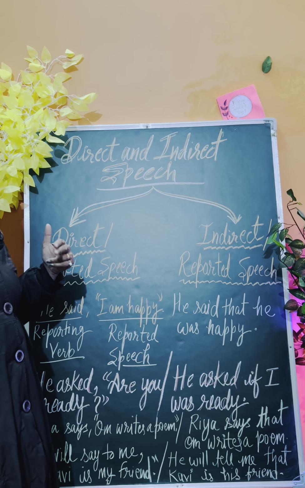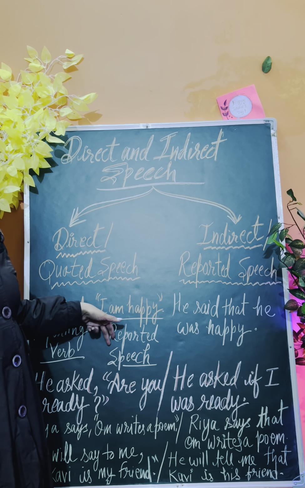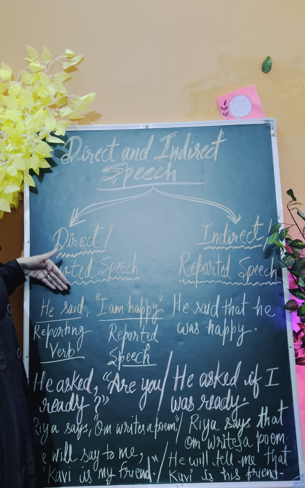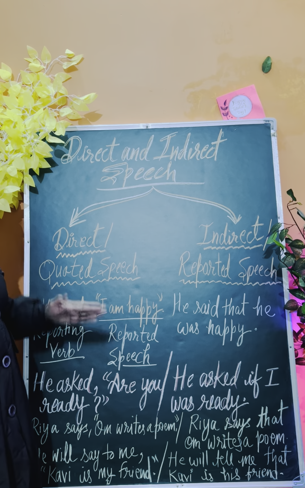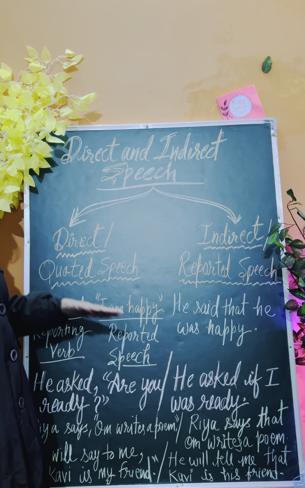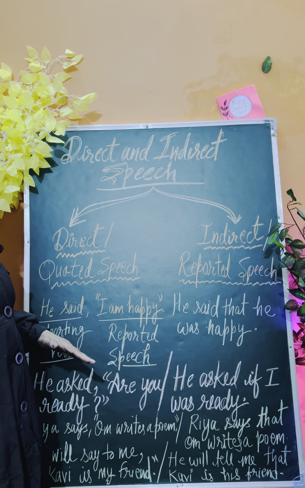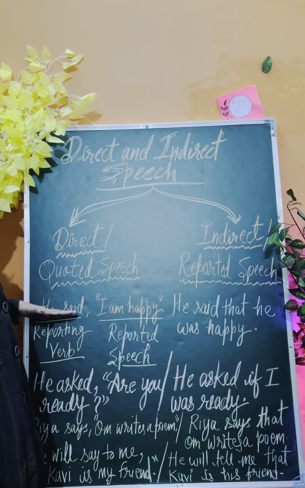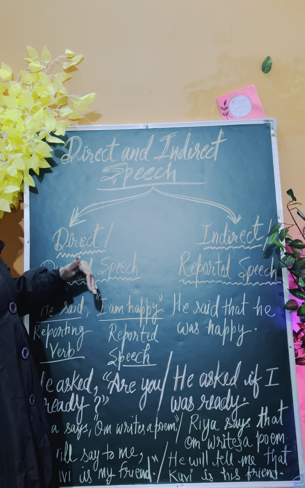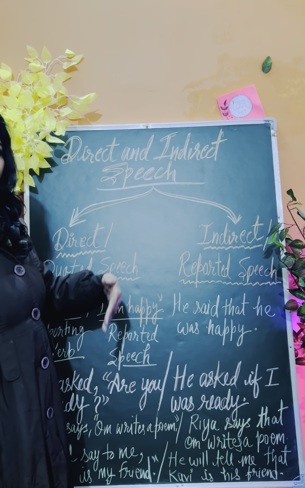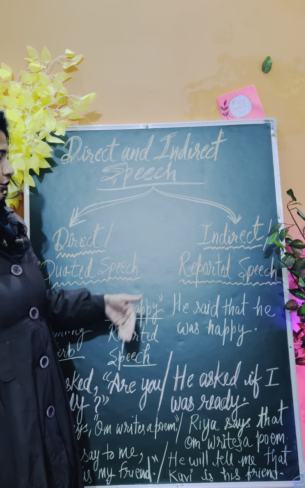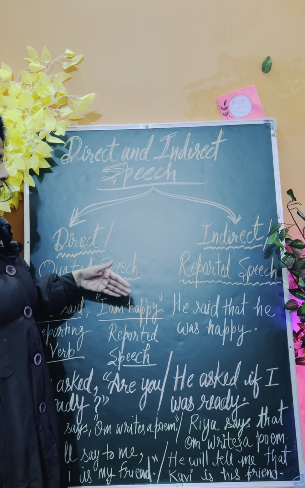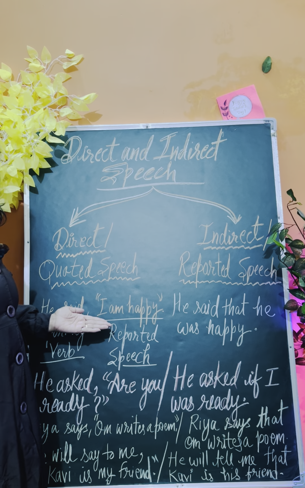So always keep it in mind, reporting verb, reported speech. This difference should be very clear. Because once you have to study the further rules on the basis of this reporting verb and reported speech, you need to memorize, you need to learn that if the reporting verb is in the past tense, then you need to do lots of changes in your indirect speech, in your reported speech. Okay, what are the changes required?